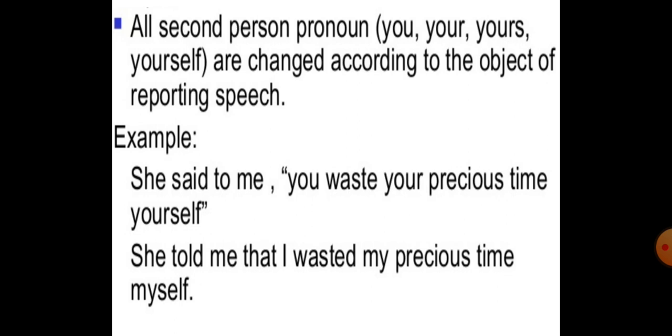When a second person pronoun is used, that is you, your, yours, yourself, in this case all the second person pronouns are changed according to the object of reporting speech. Now reporting speech is she said to me. This is the reporting speech, and here the object is me. रिपोर्टिंग स्पीच का ऑब्जेक्ट क्या है? मी. तो यहाँ पे प्रोनाउंस जो हैं वो मी के अकॉर्डिंग चेंज होंगे, जो भी प्रोनाउन रिपोर्टेड स्पीच में यूज़ हुए हैं, like you, your and yourself. So this will change according to me.